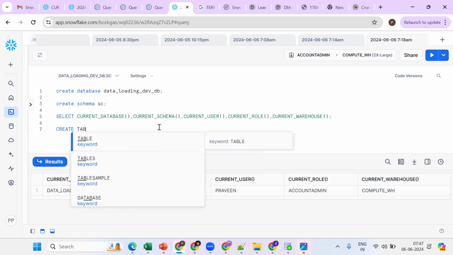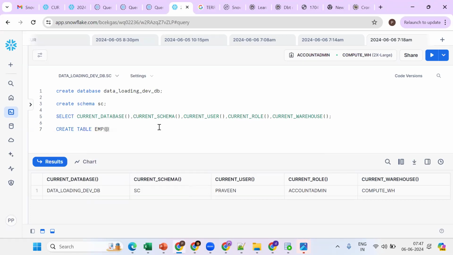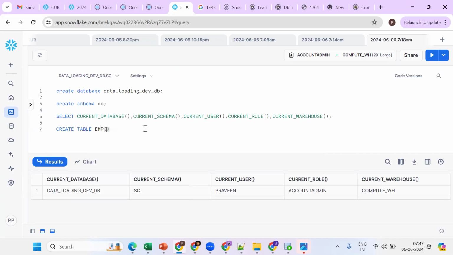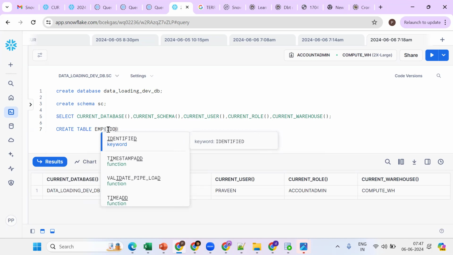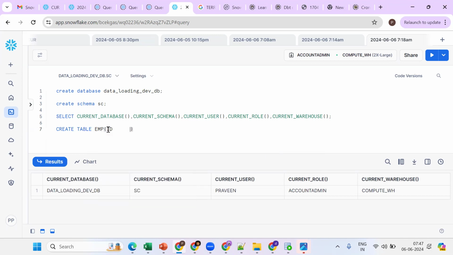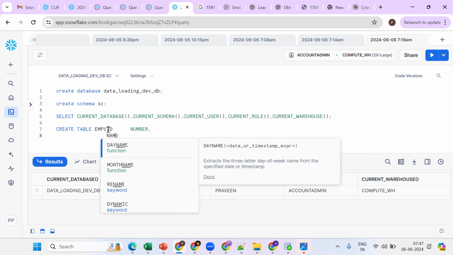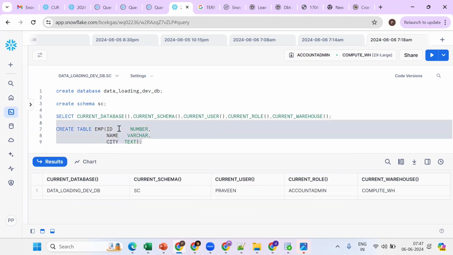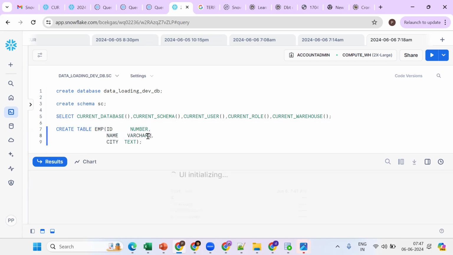So create table emp. First, based on the file, try to create the table. ID is number data. Name is varchar. City is also text, varchar. Internally, this text is converted into the varchar data type only. What is the maximum value it will take? 16 MB.